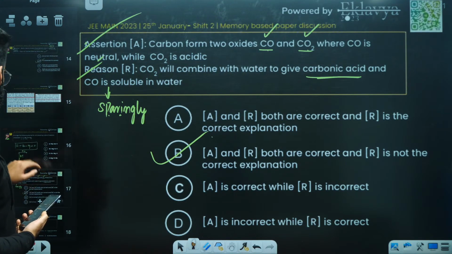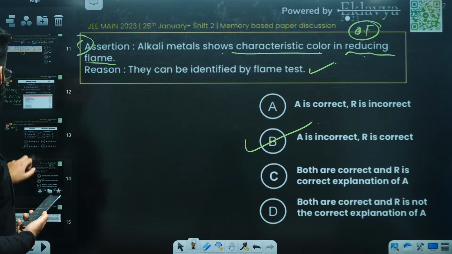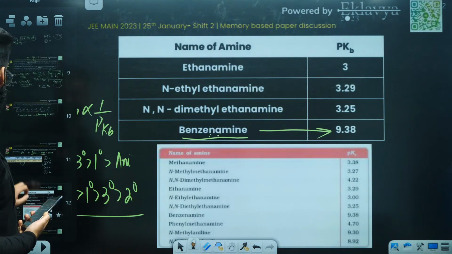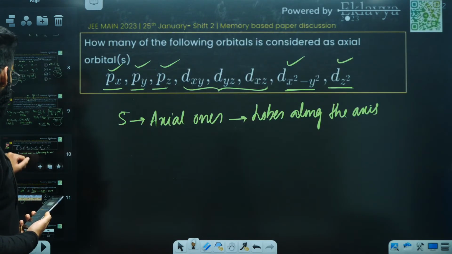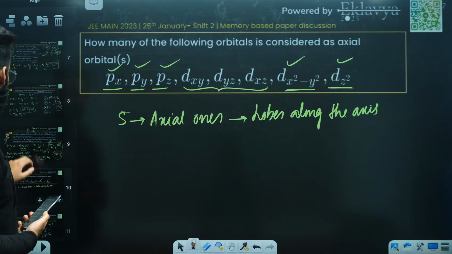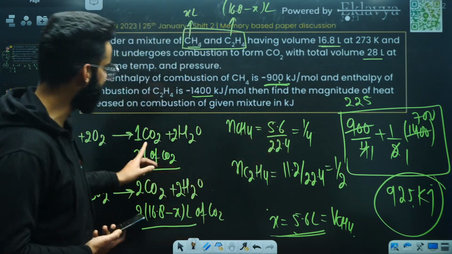Questions related to carbon monoxide, carbon dioxide, metallic character, alkali metals, coordination chemistry, right? Amines, p-block elements. A normal question, you can say, from atomic structure or coordination compounds. This was a nice question, which I liked among all.